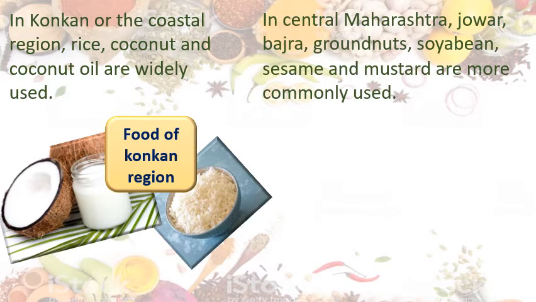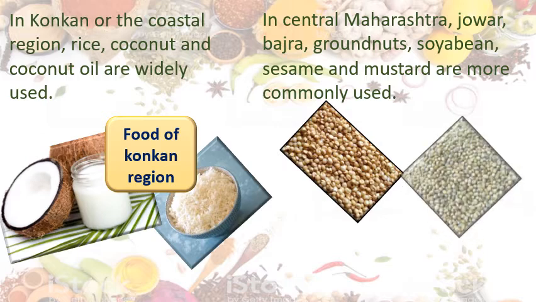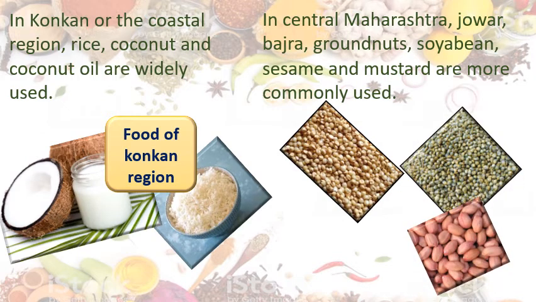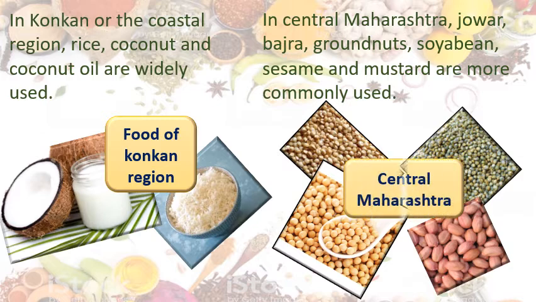And in central Maharashtra, jowar, bajra, groundnuts, soybean, sesame and mustard are more commonly used because they grow in more quantity in that region. Got this? So people also like that and they also need that in more quantity. In different regions we can see different staple foods according to the climate and people's need.